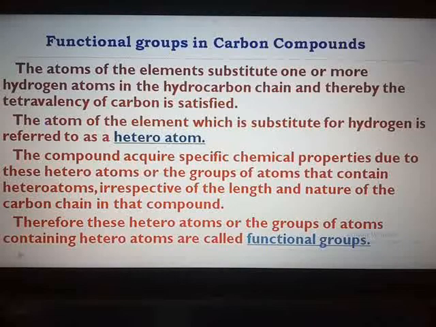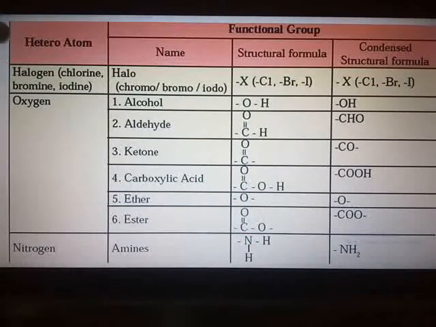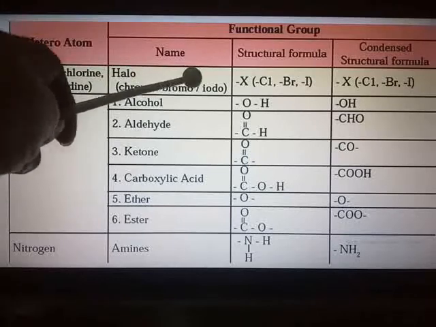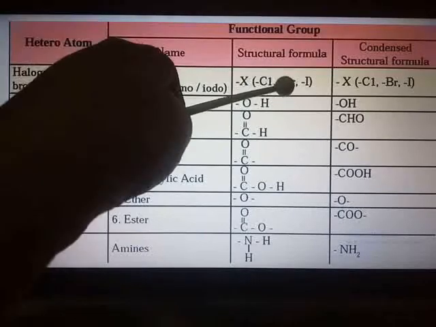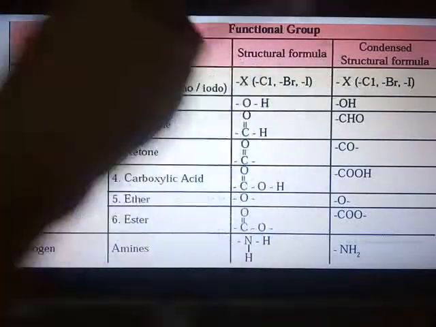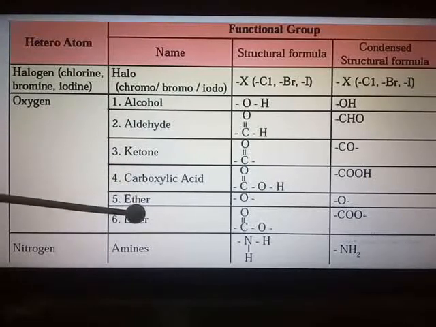Now let us take the examples of different functional groups. The heteroatom is a halogen, that is chlorine, bromine, iodine. So the names are chloro, bromo or iodo, and this is the condensed structural formula Cl, Br, I. Similarly, the heteroatom oxygen for alcohol, aldehyde, ketone, carboxylic acid, ether, ester.